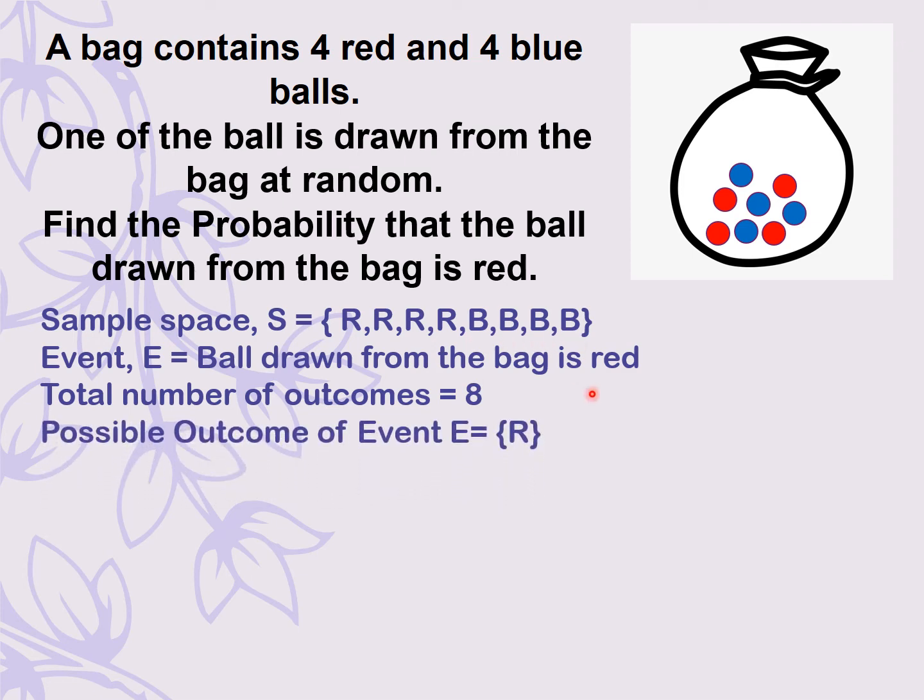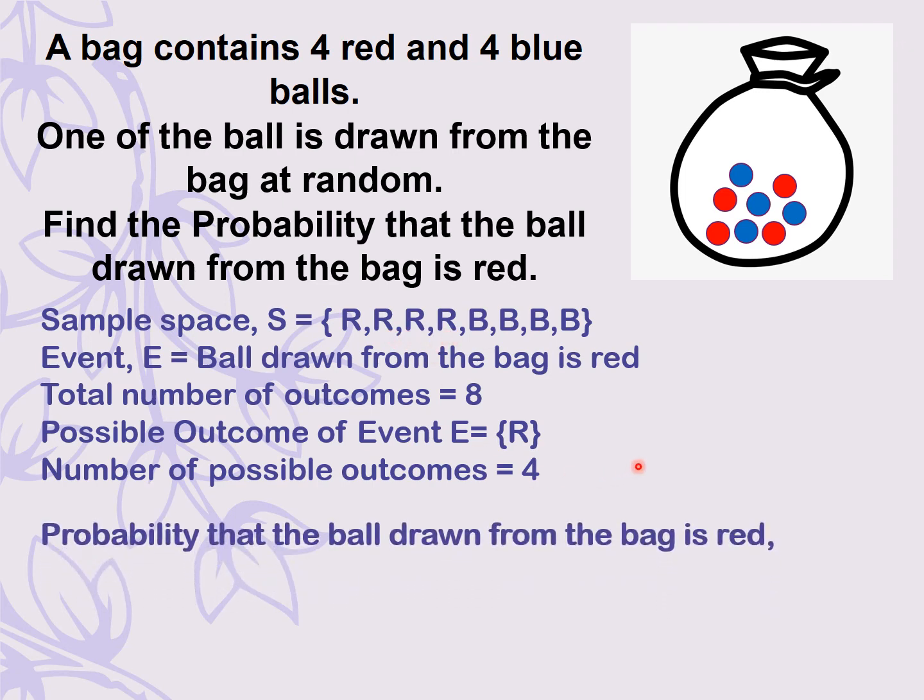So, the possible outcome for the event E, that is the ball drawn from the bag is red, is R. So, the possible outcome must be R, that is a red ball. Now, from the sample space, if we find out, we get 4 times red or R. Therefore, we can clearly say that the number of possible outcomes of the event E will be 4 because we can get 4 red balls.